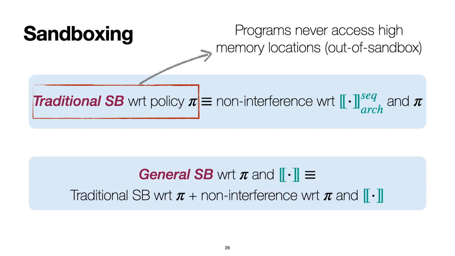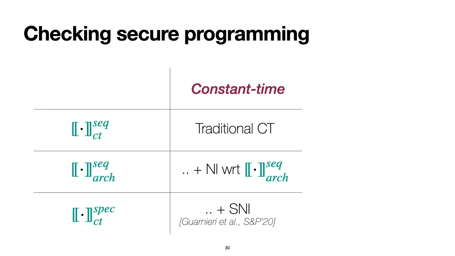Again, reasoning about sandboxing on speculative out-of-order processors requires going beyond traditional sandboxing. And in particular, we have a general sandboxing notion with respect to the contract that requires both traditional sandboxing as well as non-interference with respect to the contract. This again ensures that the sandboxed program cannot infer secret information, namely information out of the sandbox, from the microarchitectural state. Now we have new secure programming notions.